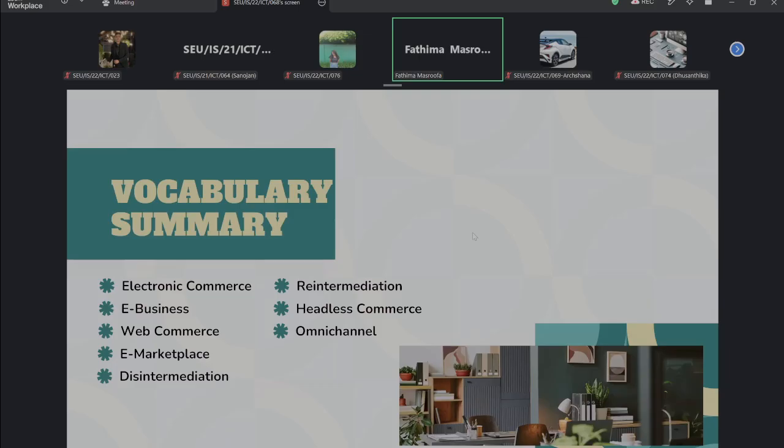Another term we studied, disintermediation. What is that? Removing the traditional intermediaries like retailers. And what is re-intermediation? That means creating new digital intermediaries. And headless commerce means separating the front end from the commerce back end. And omni-channel means connecting multiple customer channels.